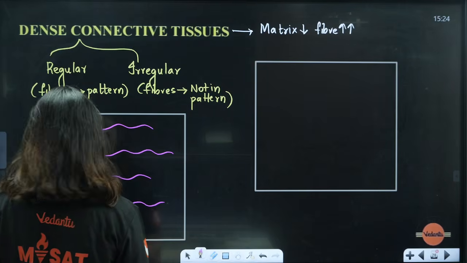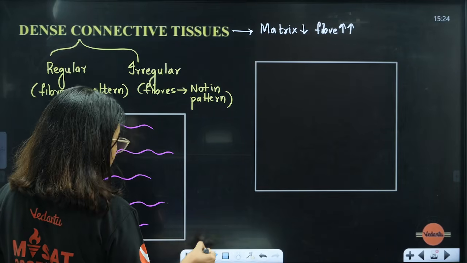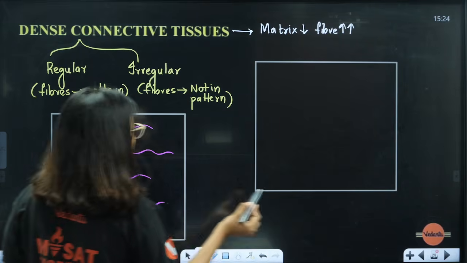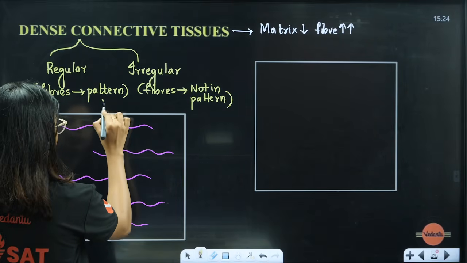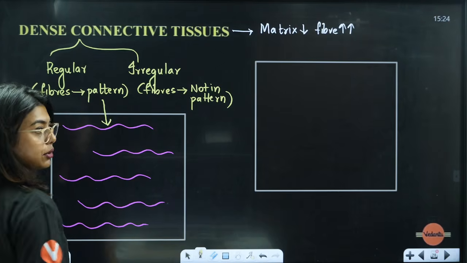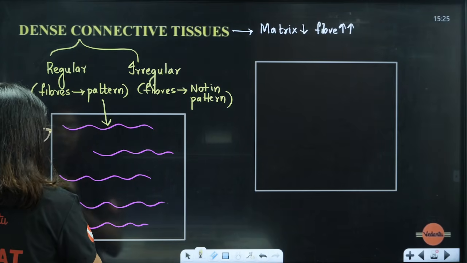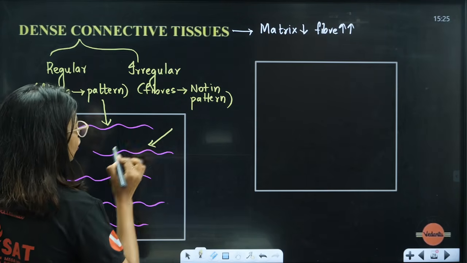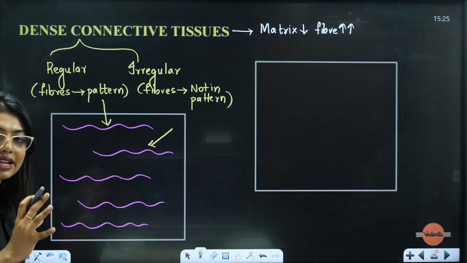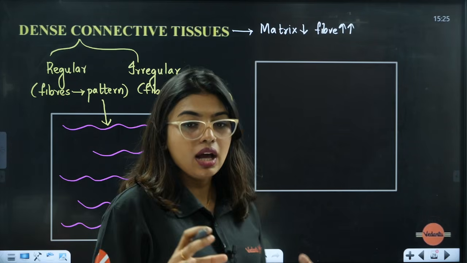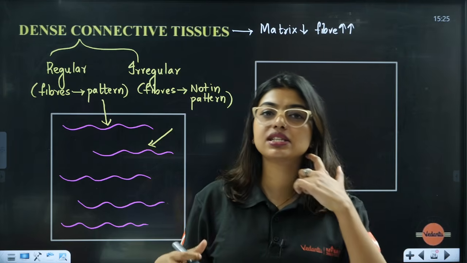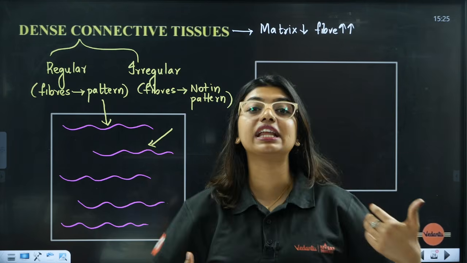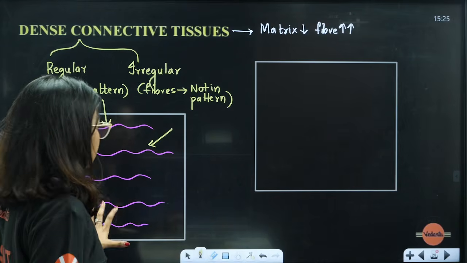regular connective tissue cannot take pressure from every direction. For example, I am putting pressure here. Yes, it will be able to tolerate the pressure. Let's say I am putting the pressure this way, it cannot tolerate. If I put the pressure like this, it can tolerate. So here we should remember this, regular tissues cannot take pressure from anywhere, because the arrangement of fibers is made like that.